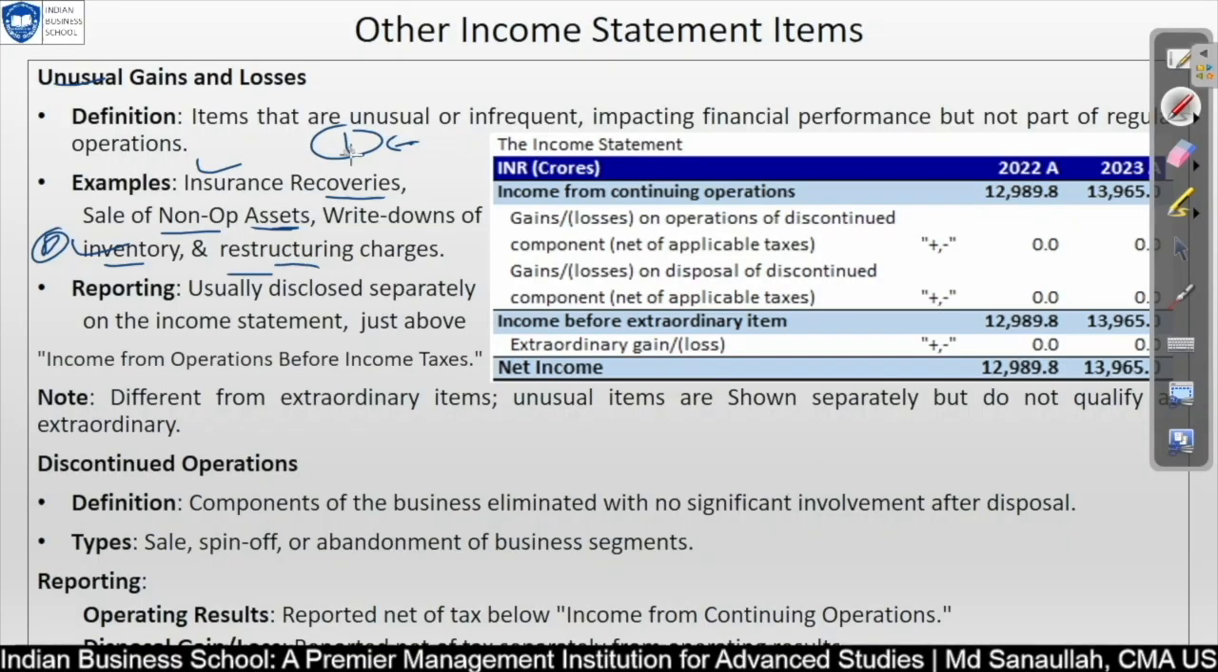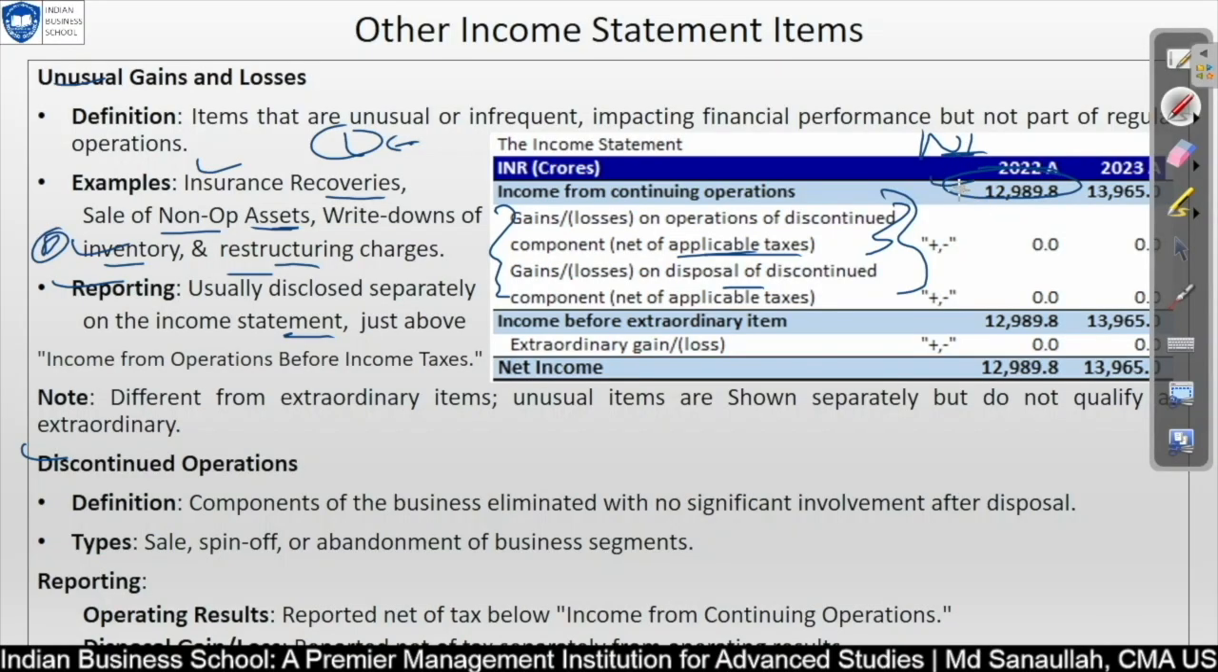So where are you going to report all these unusual gains and losses? This is the place which has been created for unusual gain and loss. You will report here, and that is again net of tax. If you have any gain and loss, you have to adjust the tax. Reporting is usually disclosed separately on the income statement. This is separate. I mean, from here your net income is already considered and you have paid the tax also.